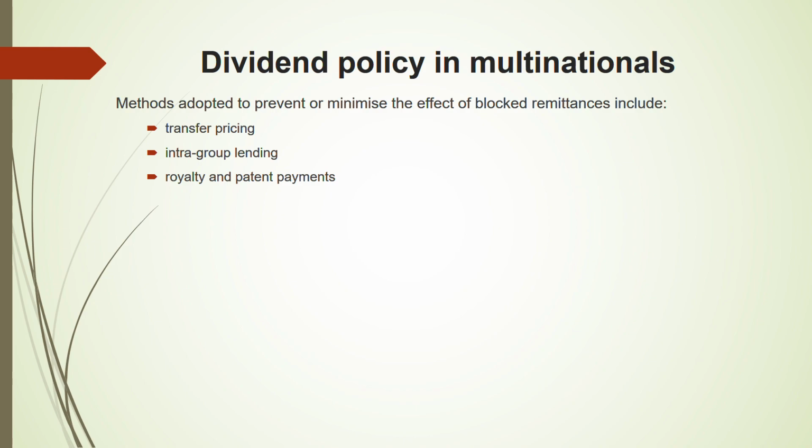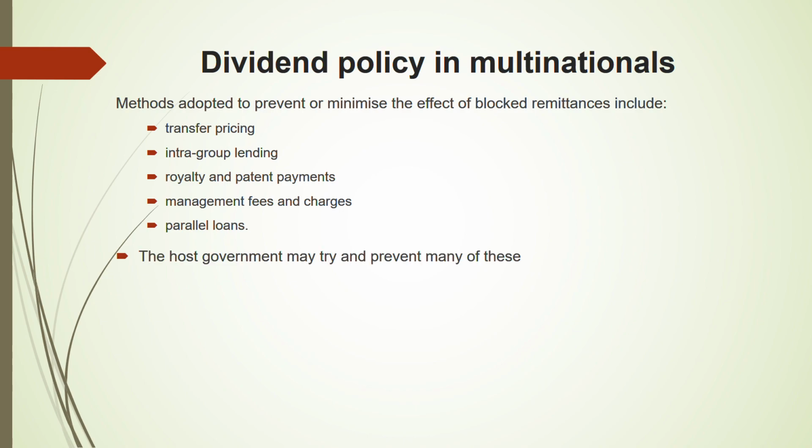Royalty and patent payments. Parent might say, okay, I want a royalty of this much, a patent payment of this much from the subsidiary. Management fees and charges. They might charge management fees. Parallel loans. Okay. You are taking a loan also in the subsidiary overseas, so that the effect of the blocked remittance is minimized. You are doing all those things.